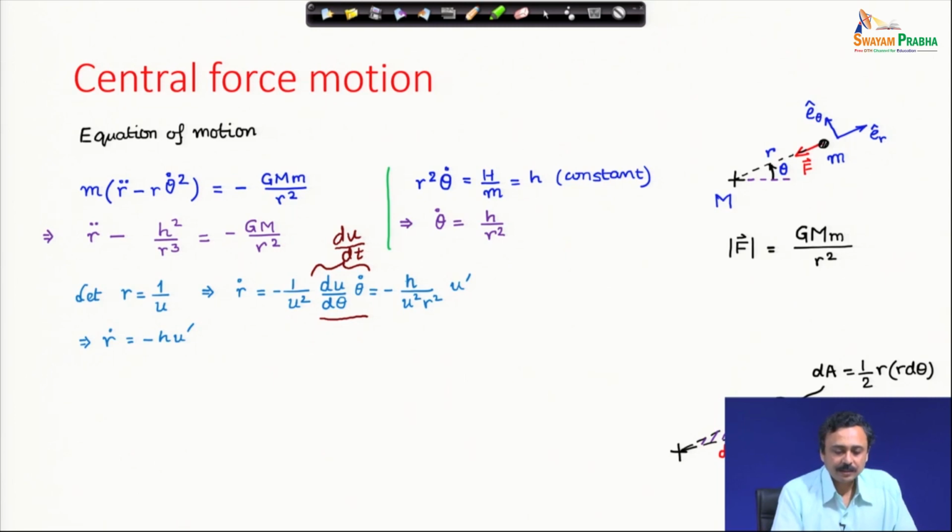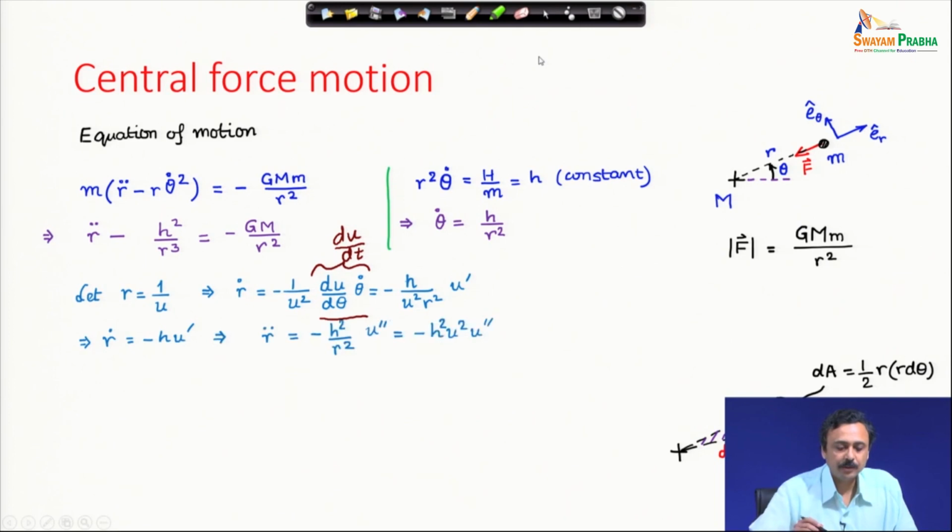Therefore, I get r dot as minus h u prime. Why? Because u square r square is 1, you can check, r is 1 over u, therefore r into u is 1. Therefore, r dot is minus h, which is a constant, into u prime.